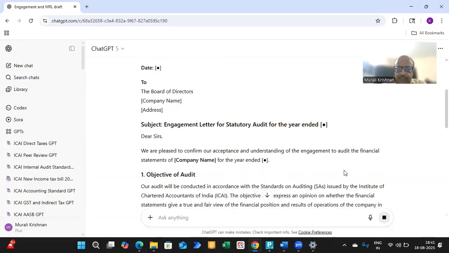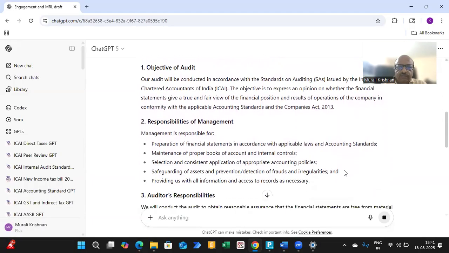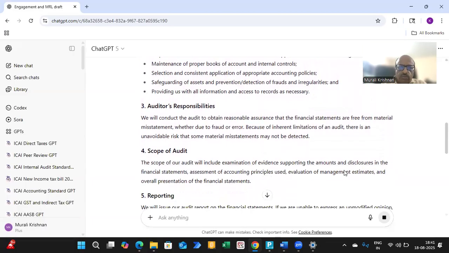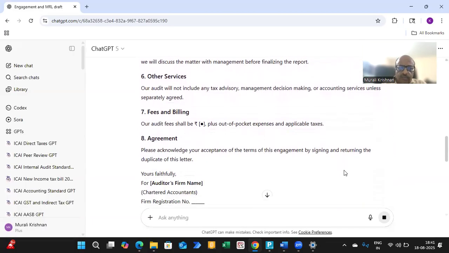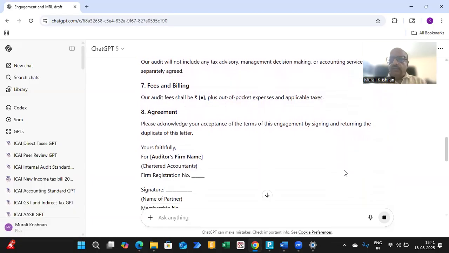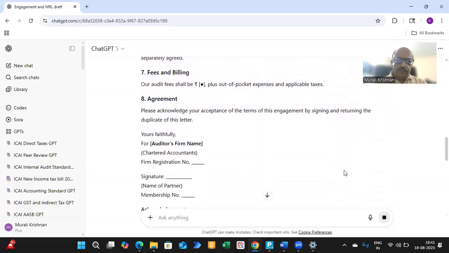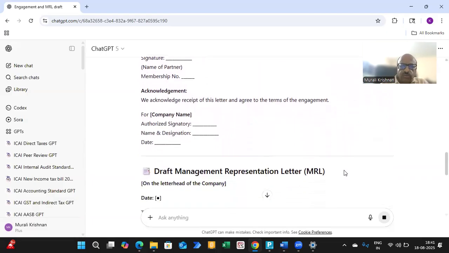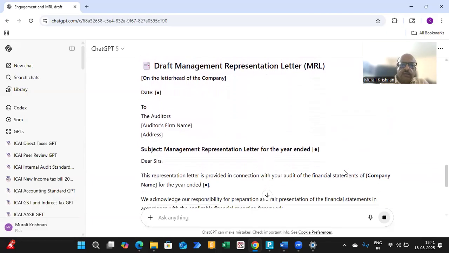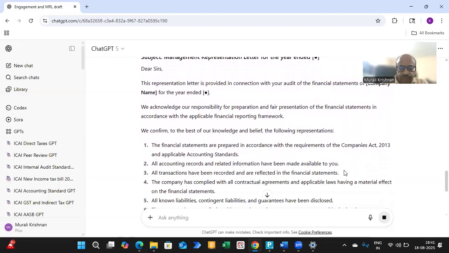You need to check the draft and give it to your principal to check it and issue it to the clients. I think the principal will get very impressed with this when you give it to him. Of course, you have to tell him that you used ChatGPT. Otherwise, he will definitely come to know about it.